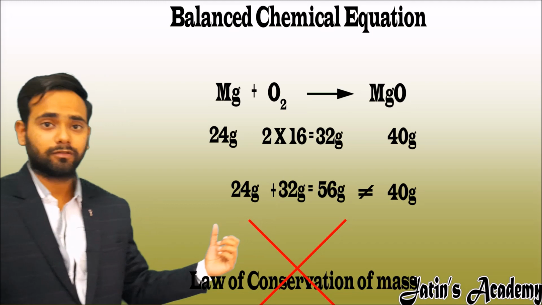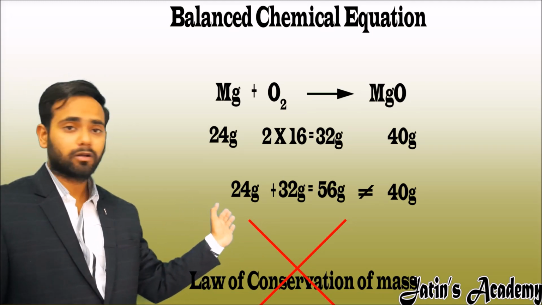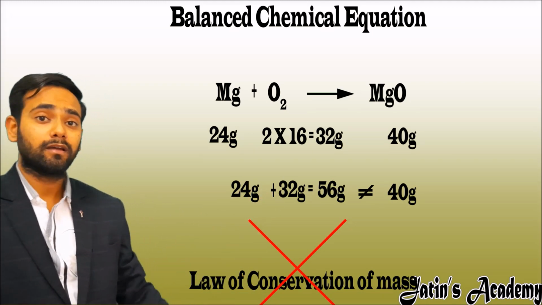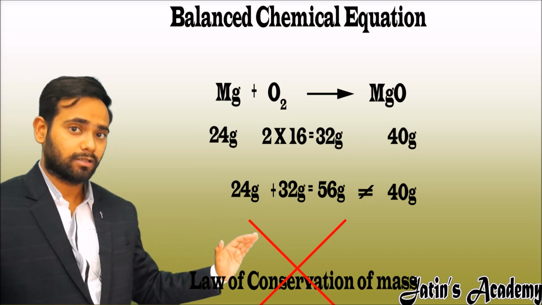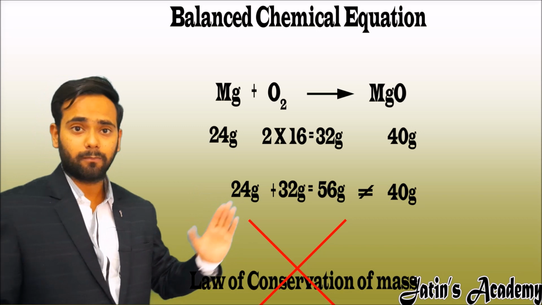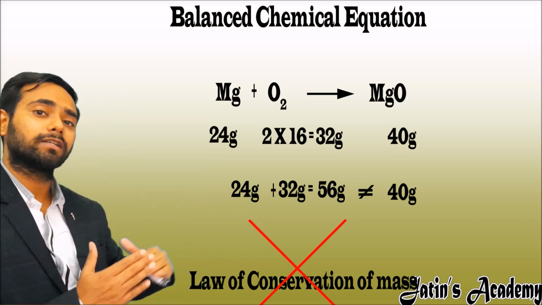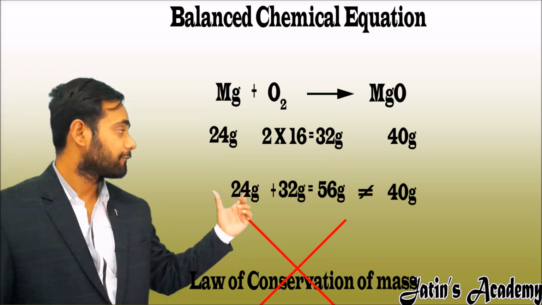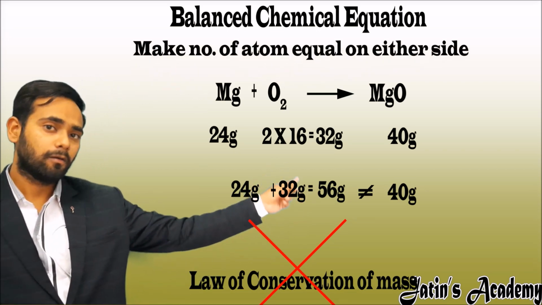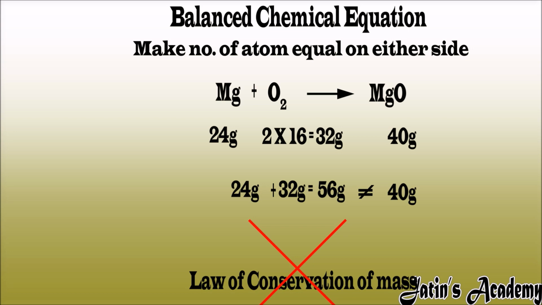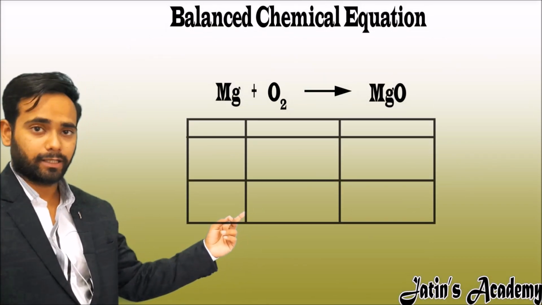In this reaction, we have to make the number of atoms the same. Why? Because the same atom contains the same atomic mass, so no need to worry about the mass. Mass will automatically balance if we balance the number of atoms on the reactant side and product side. For that we have to make a table.